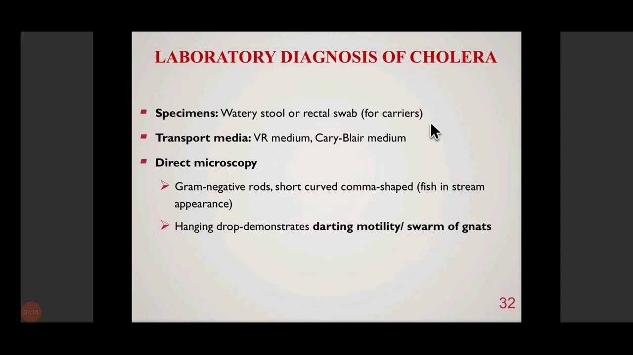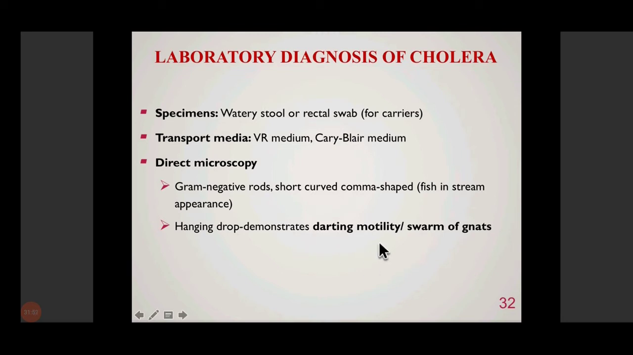So direct microscopy of the stool sample: if you do Gram staining of the stool sample directly, then you may be able to appreciate the presence of gram-negative rods, which are short and curved, comma shaped. This appearance is known as fish in stream appearance, because the bacilli appear to be arranged in parallel rows like fish moving in a stream. And a hanging drop of stool would demonstrate darting motility or swarm of gnats appearance.